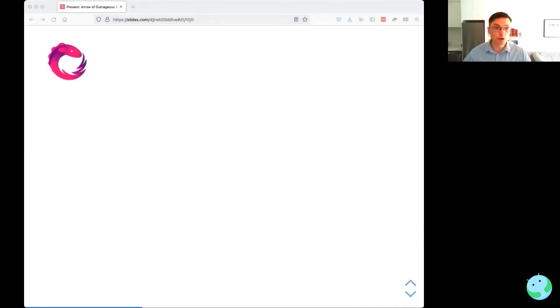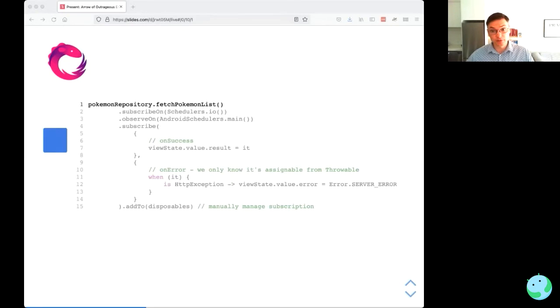Let's look at what this looks like in the view model. In the view model, we have the Pokemon repository fetch Pokemon list. And we can say do this work on the IO scheduler, observe on the main thread, and then in order to use this, we have to subscribe. Subscribe has two parameters, onSuccess and onError. On success, we're just going to update the view state.